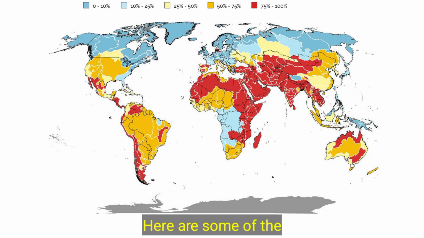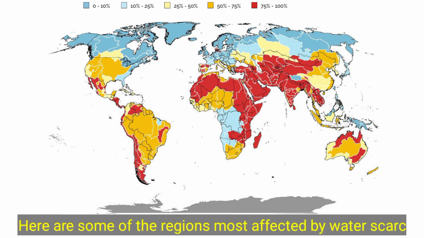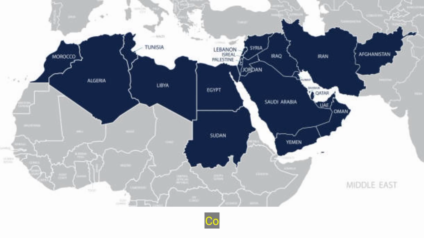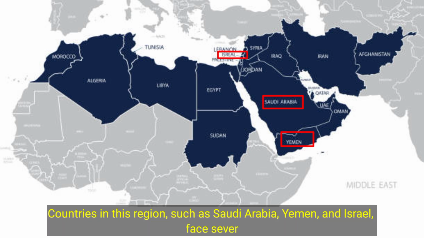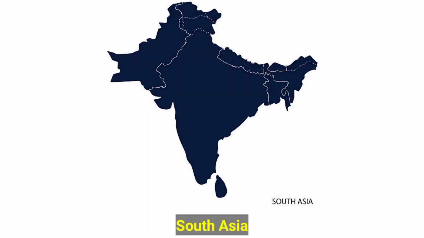Here are some of the regions most affected by water scarcity: Middle East and North Africa. Countries in this region, such as Saudi Arabia, Yemen, and Israel, face severe water scarcity due to arid climates and high population growth. South Asia.